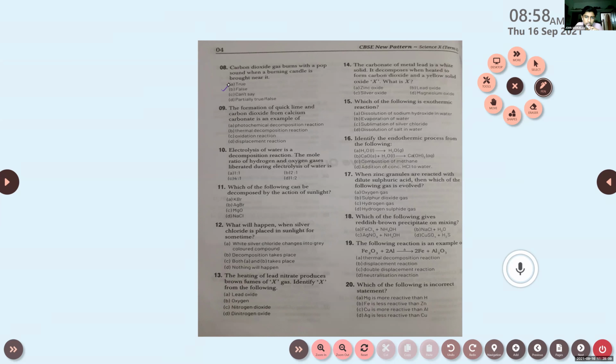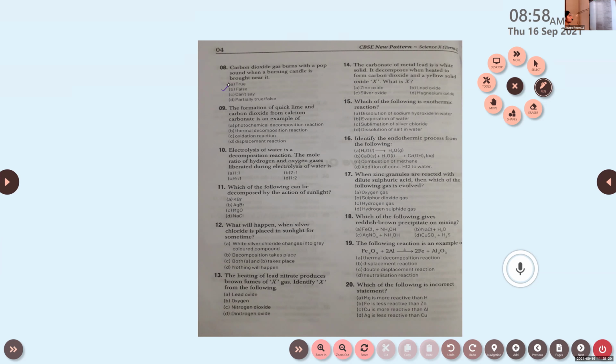The formation of quicklime and carbon dioxide from calcium carbonate is an example of option A, photochemical decomposition reaction. Option B, thermal decomposition reaction. Option C, oxidation reaction. Option D, displacement reaction.